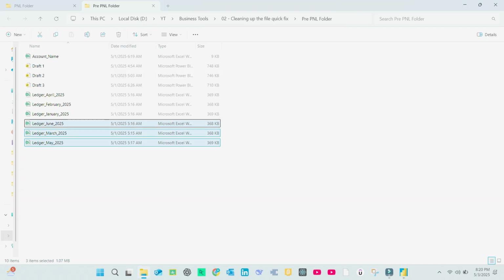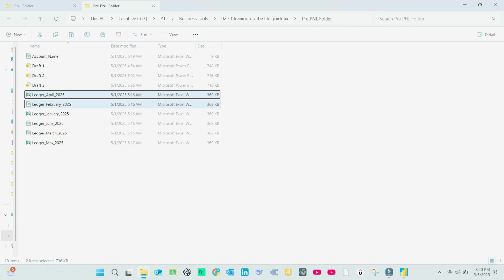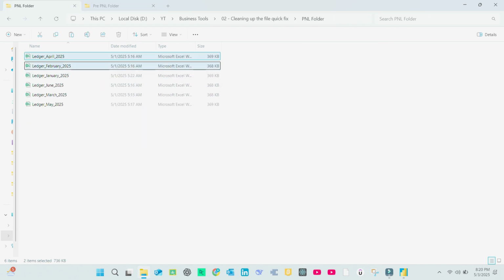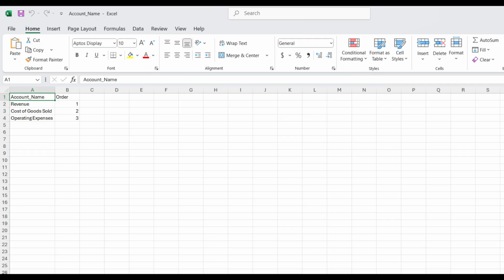Now go back to File Explorer. Copy the ledger files from February to June and paste them into the same P&L folder. In Power BI, click Refresh from the Home tab. Instantly the new 5 months are added to your analysis. You can also drag in fields like account type, subledger or description to your rows to provide deeper insight and more detailed reporting. One more trick here.